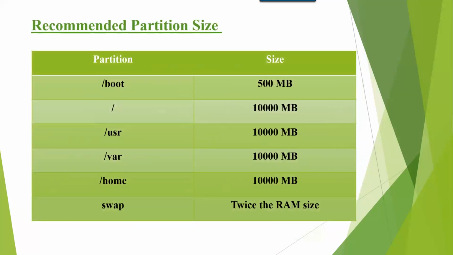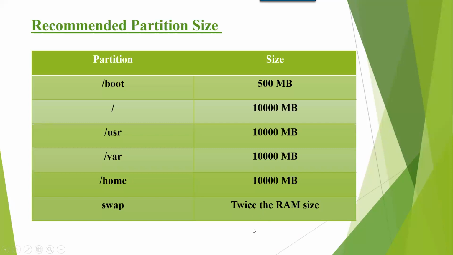And these are the recommended partitions in Linux. They are not compulsory partitions, recommended partitions. See, in Windows, C drive is a compulsory partition, because in C drive we install the operating system. So C is the primary partition in Windows, right? The remaining partitions like D, E, F are optional. If you want, you can create them. Otherwise, they are not required. Same like that in Linux also. These are the recommended partitions and their sizes.